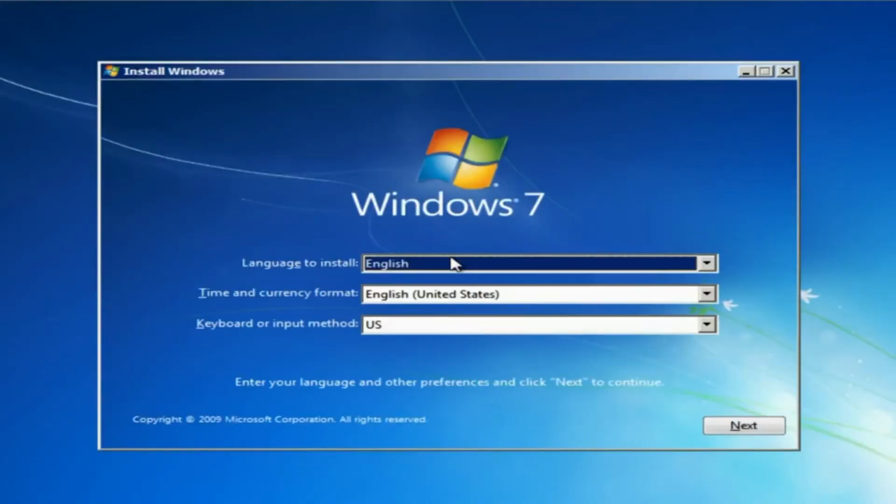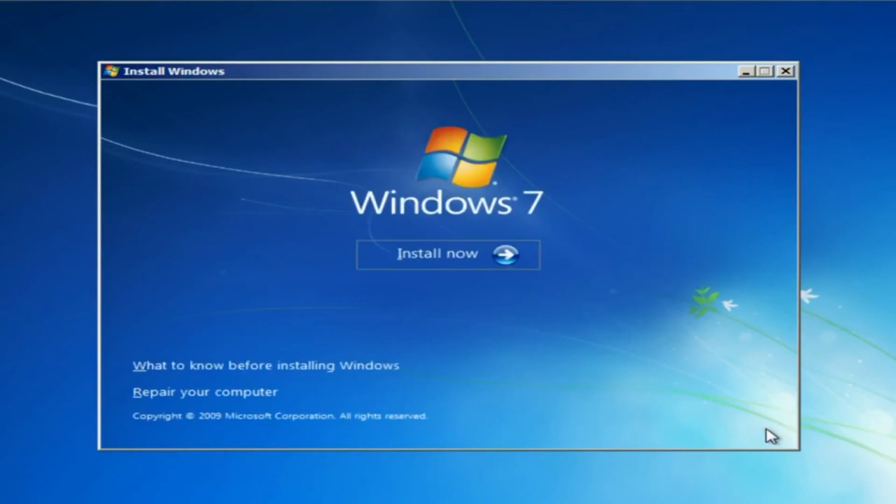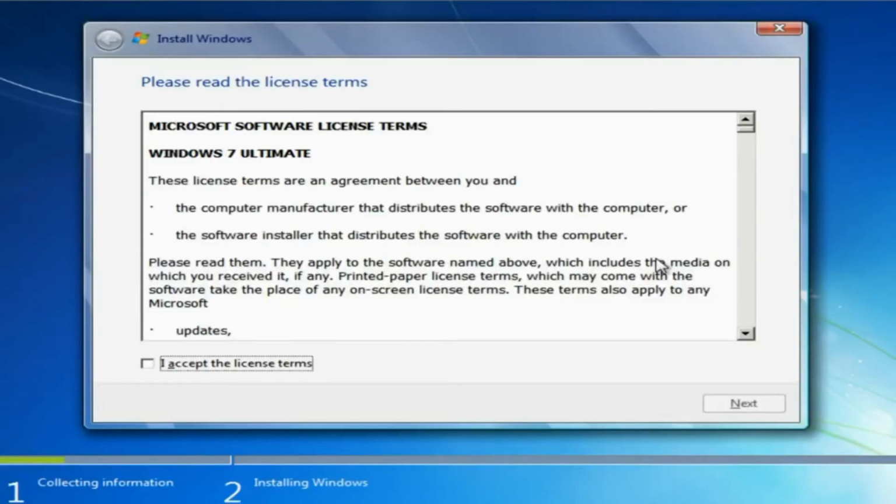Fifth, this will appear after you set the USB flash drive in the priority of booting disk. Click next and select install now. Accept the license terms, then click next. Select custom as the type of installation.